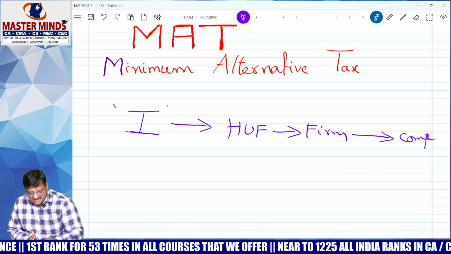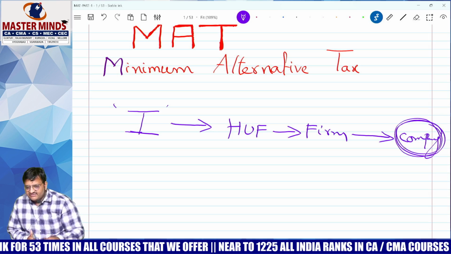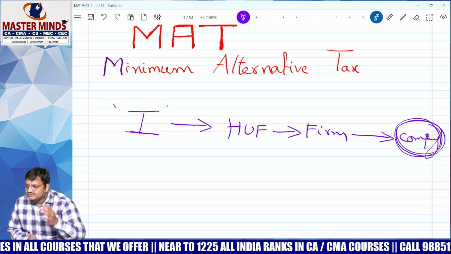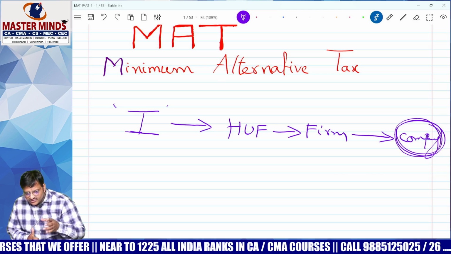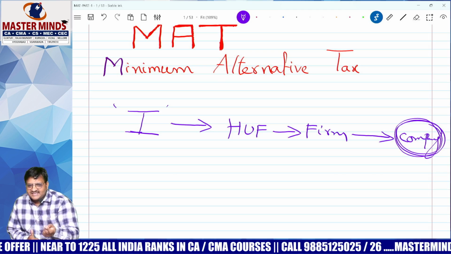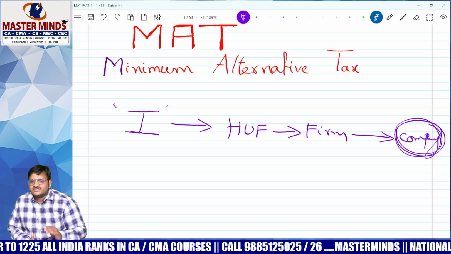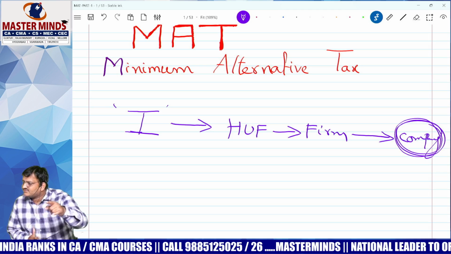Today's agenda is taxation of companies. Very, very important chapter. The reason, if you qualify, you will go to a job. Where do you work? Companies or sole proprietor? Companies. 99.99% you will work with companies. Therefore, take it for granted, this chapter is important for your exams and important for your career.